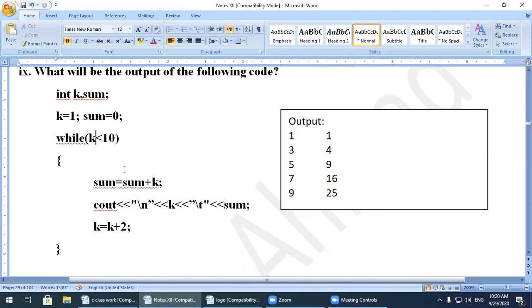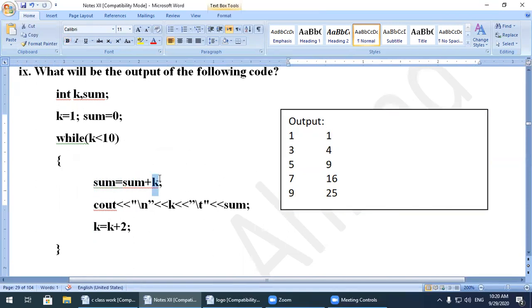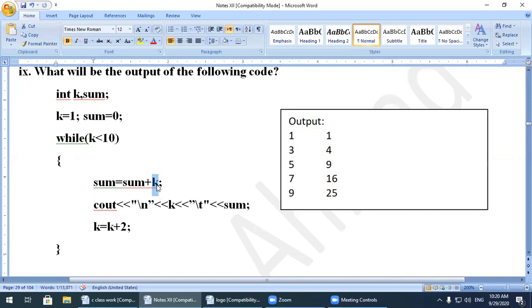The condition is true. Now the value of sum is 1, and 1 plus 3 is equal to 4. So the output is k having the value 3 and sum having the value 4. k is equal to k plus 2, so 3 plus 2, the k value is 5.